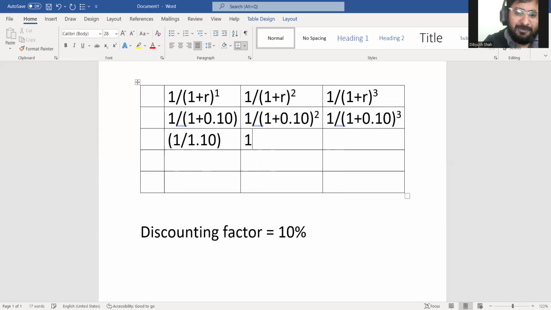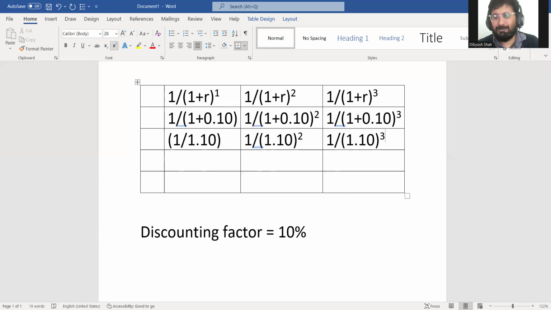Second year, it will become 1 divided by 1.10 to the power 2. Third year, 1 divided by 1.10 to the power 3, cubed, and so on.